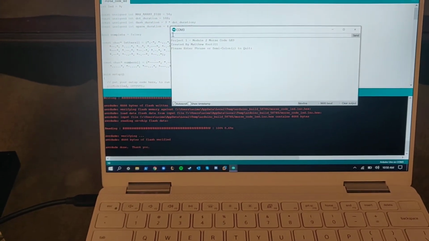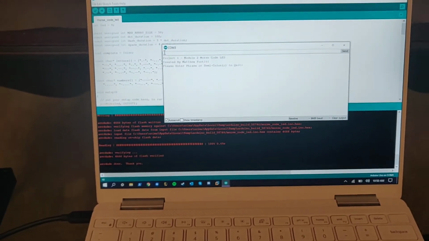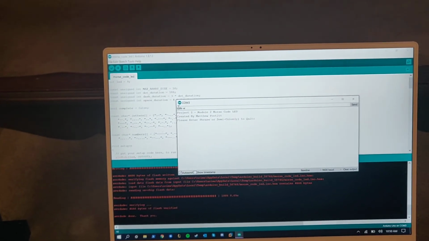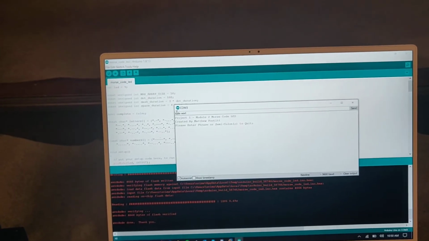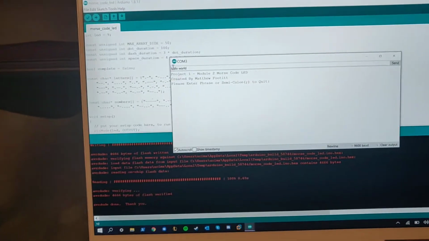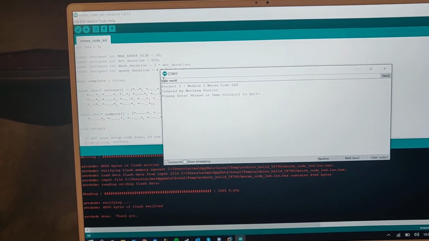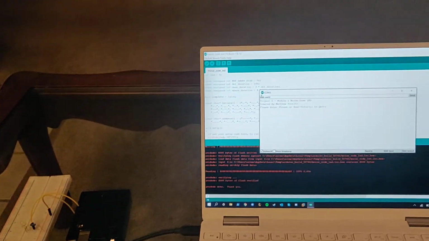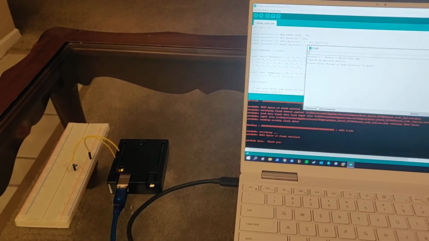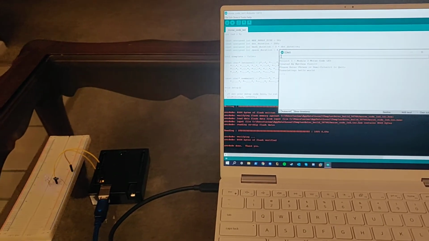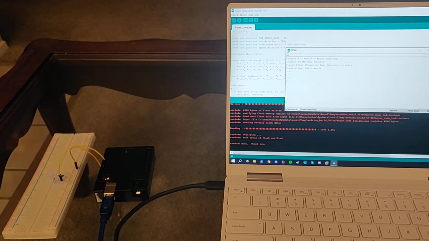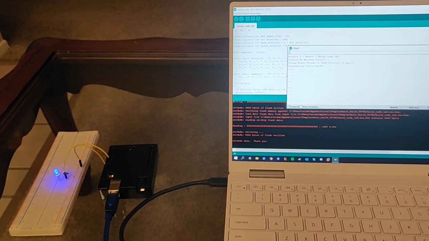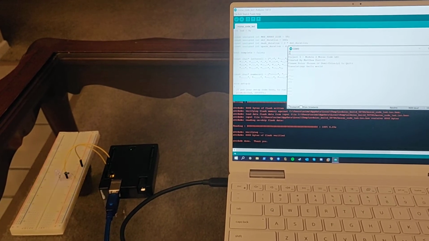So, for this example, we're going to do hello world. So we have pushed hello world into our system. And as we push enter, we will watch the system operate. So on the screen, it'll display each character individually in terms of dashes and dots, while also sending it to the Arduino board to control the LED.